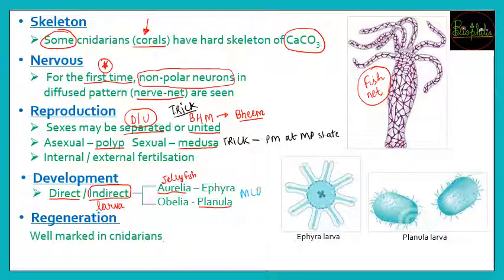MCQs पूछे जा सकते हैं about Planula and Ephyra, which of these are going to be the larvae of which phylum. So you must have also seen the names of larvae in the Porifera phylum. So Porifera phylum के larvae होंगे, larvae of Coelenterates. In further phyla also you might come across many more larvae.